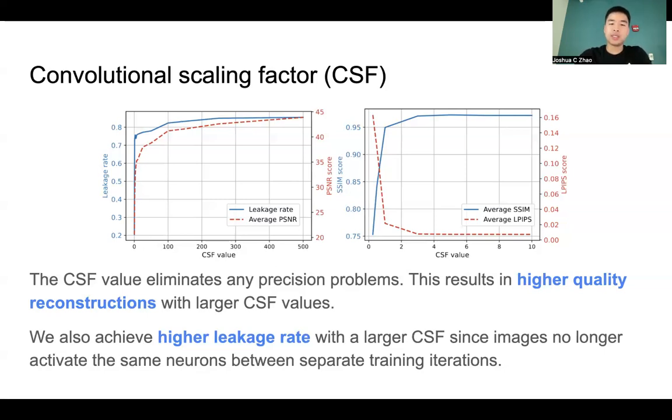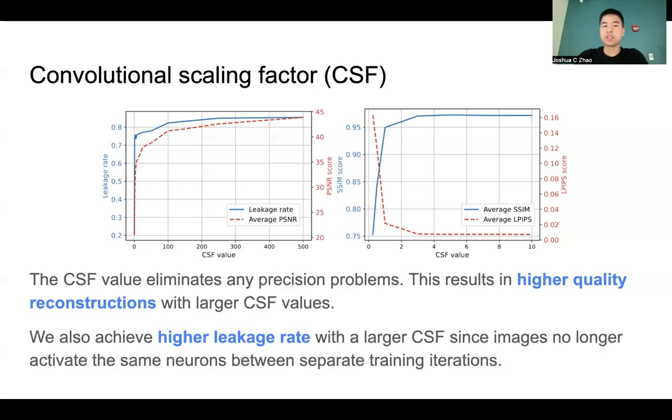What's also interesting is that the CSF results in a higher leakage rate. If you look at the figure on the left, you can notice that there's a very sharp jump at the beginning. The reason this is the case is because initially with a very small CSF, the changes in the convolutional kernel parameters have rather a large impact on pushing the image through. However, as the CSF increases, it stabilizes this, and the image that is propagated through is still very similar to the original.